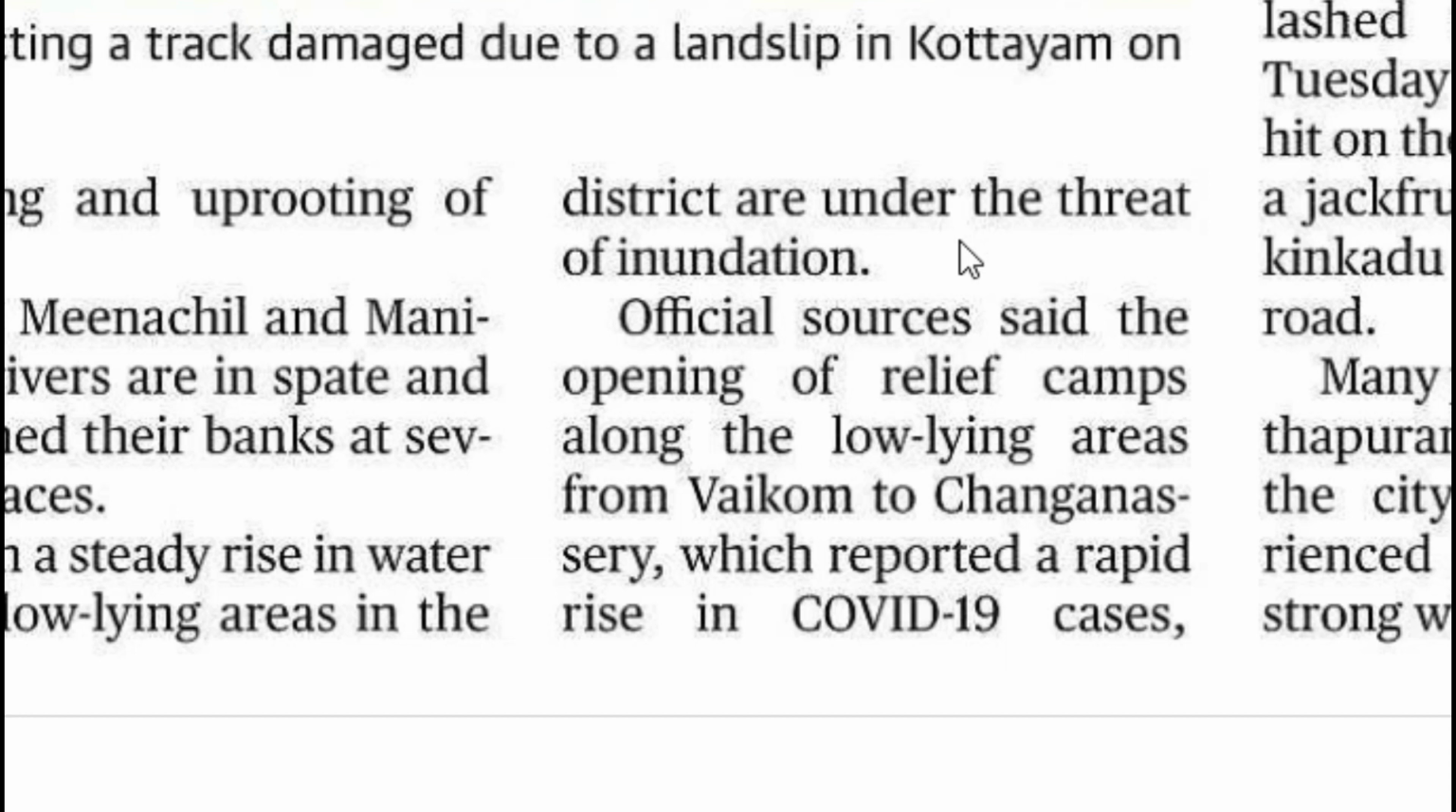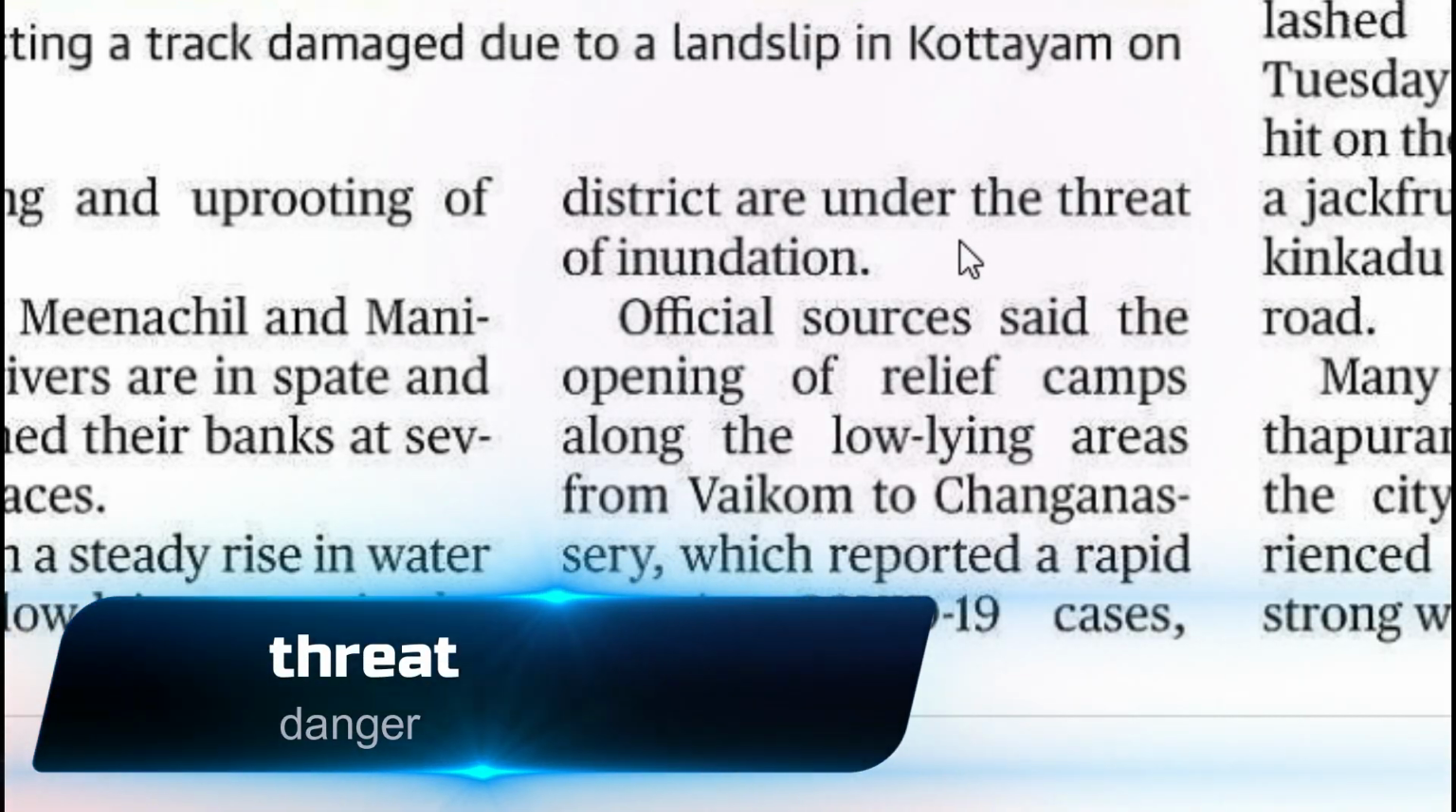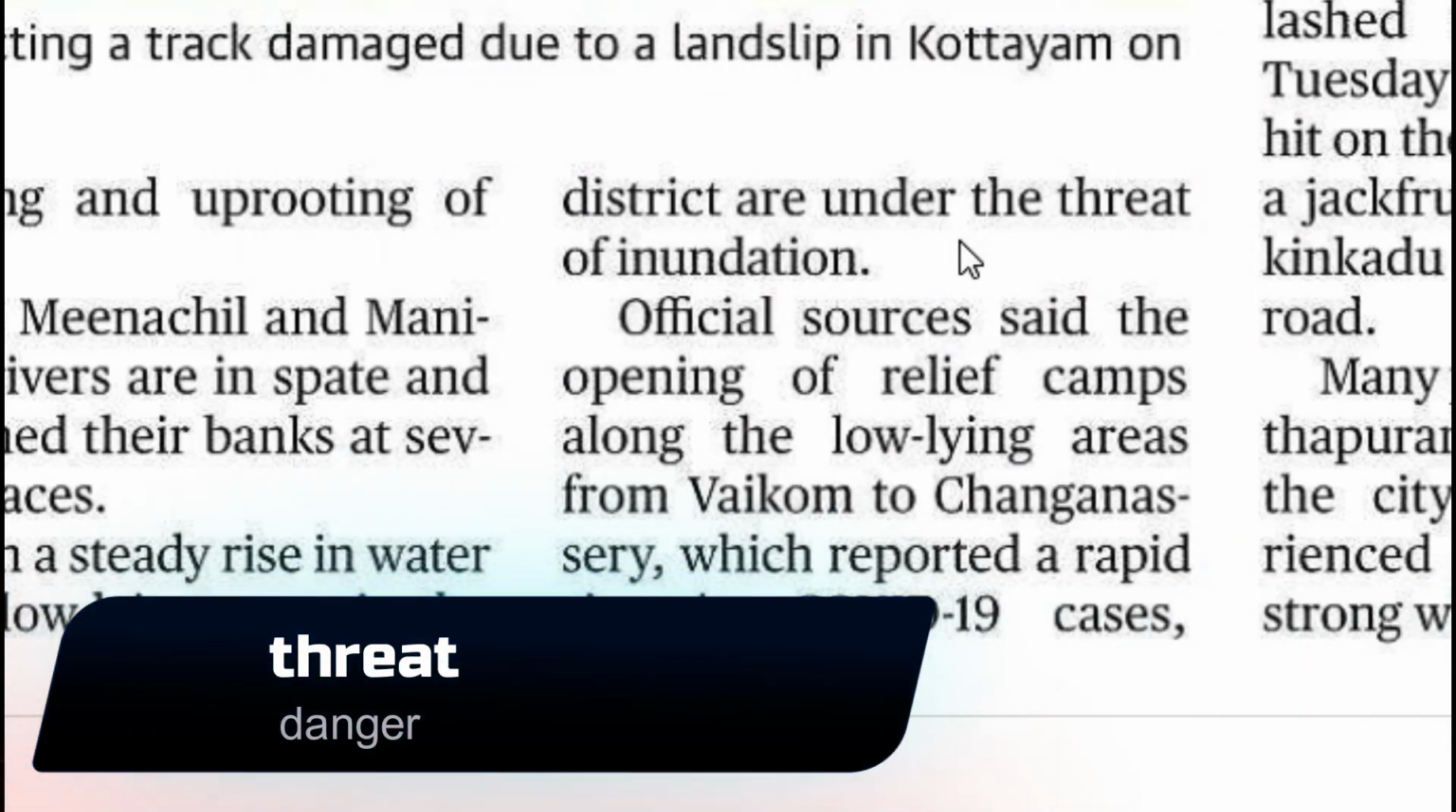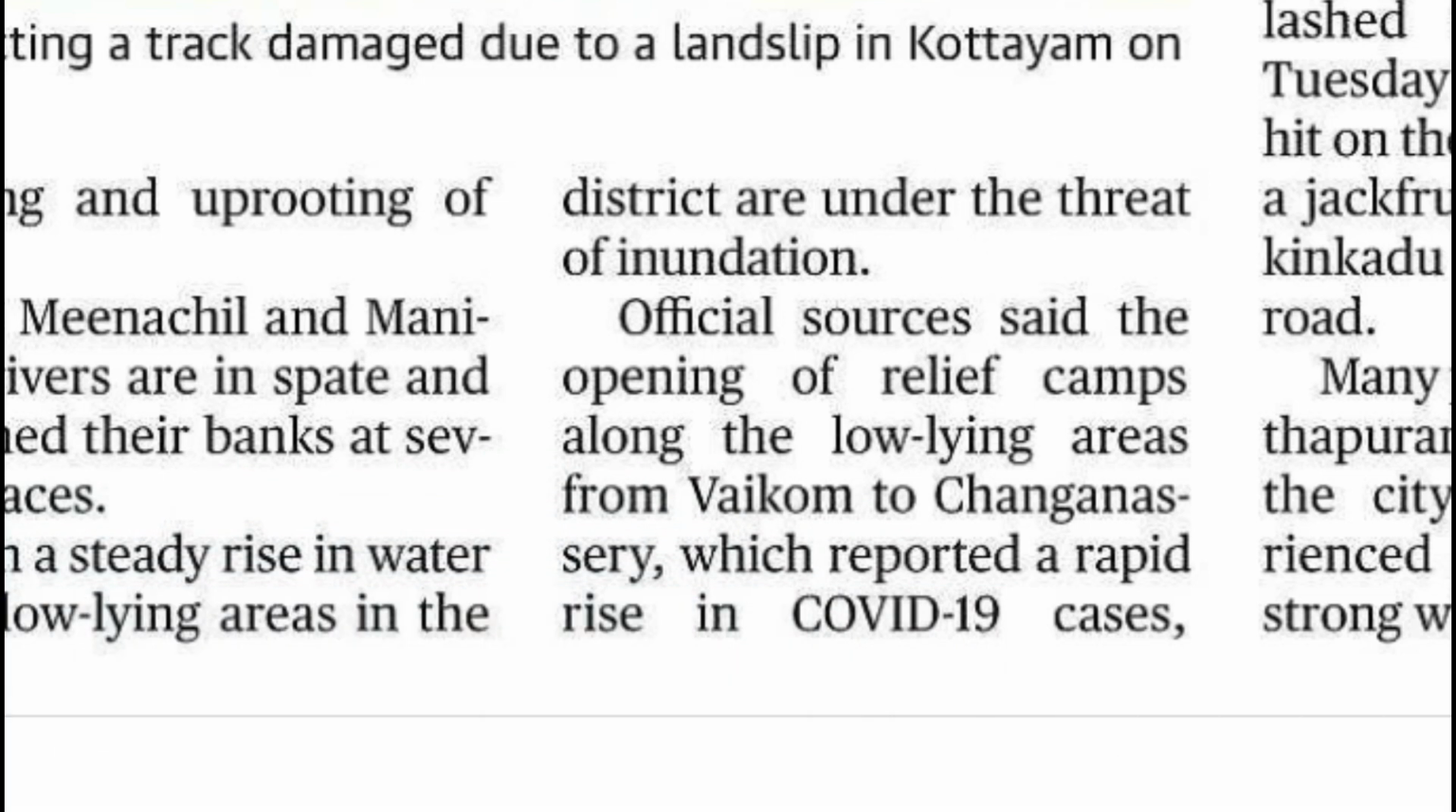Here, threat can mean danger. They are in the danger of inundation. So, inundation is the noun form of this verb inundate. Inundation. There is a danger that these low-lying areas can be flooded with water.